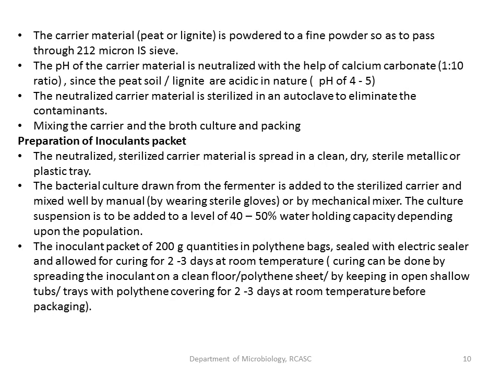The neutralized, sterilized carrier material is spread in clean, dry, sterile metallic or plastic trays, or polythene covers can be used, and the bacterial culture which we have mass produced in a fermenter is added into this sterilized carrier material, and it has to be mixed manually. You can use sterile gloves, or sometimes mechanical mixers are also available.